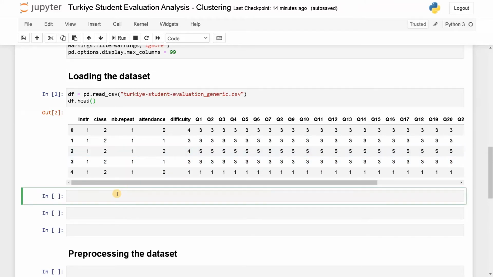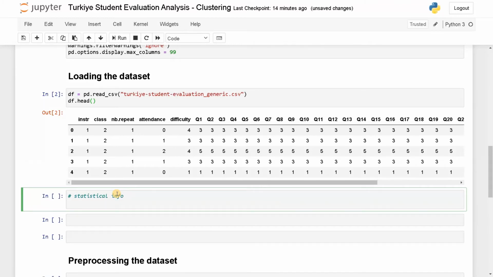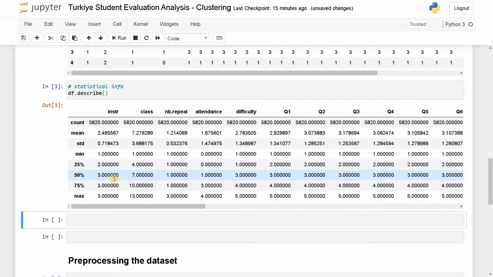Let's analyze it further. To display the statistical info, df.describe, run this. This will give us statistical information about the dataset. We have count, mean, minimum and maximum. So we can decide the range of values.